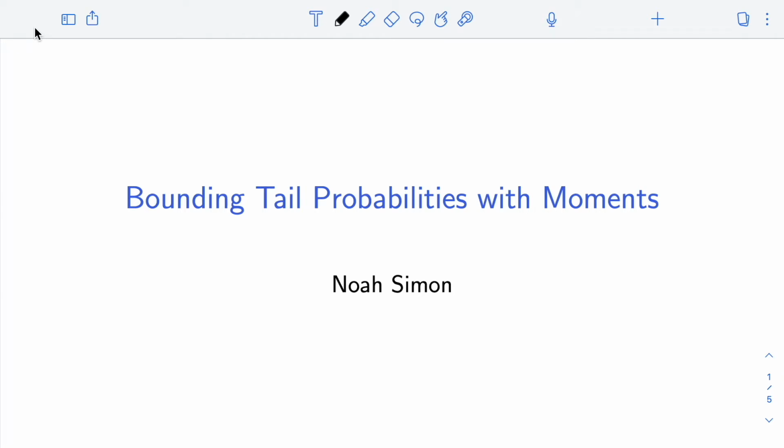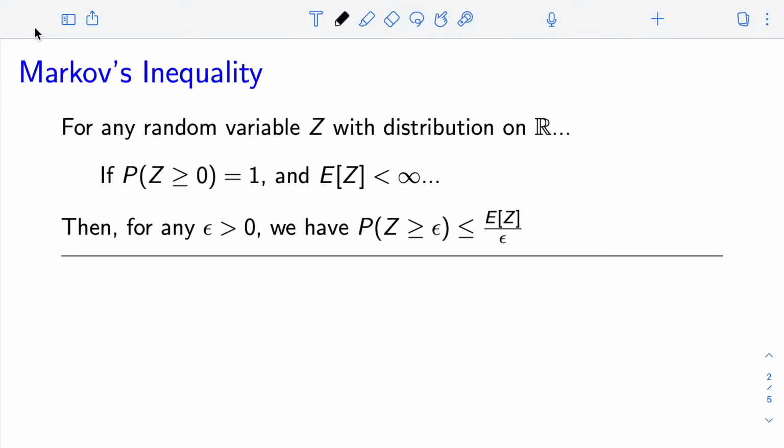We're now going to talk about inequalities that allow us to bound tail probabilities with moments like the mean, the variance, higher moments, and the moment generating function. These are incredibly important inequalities, and for example, we use one of these when we prove the weak law of large numbers. The first inequality that we're going to look at is called Markov's inequality.